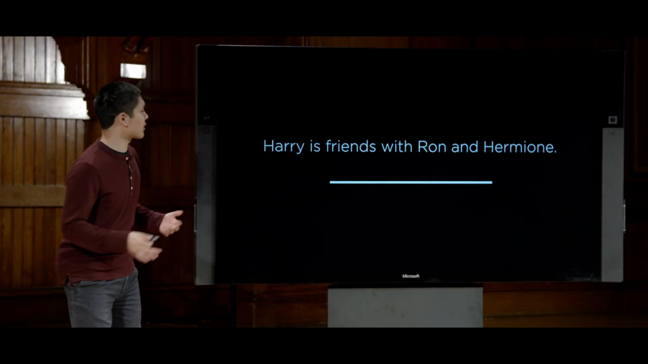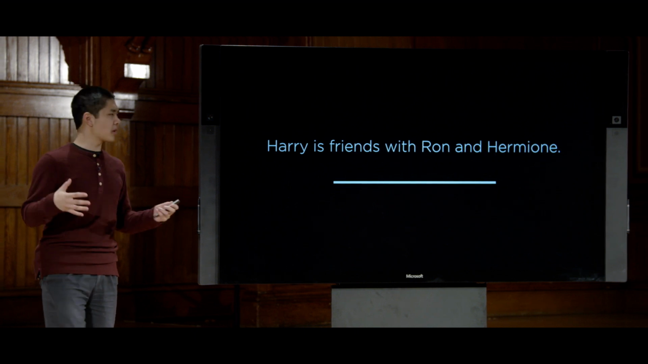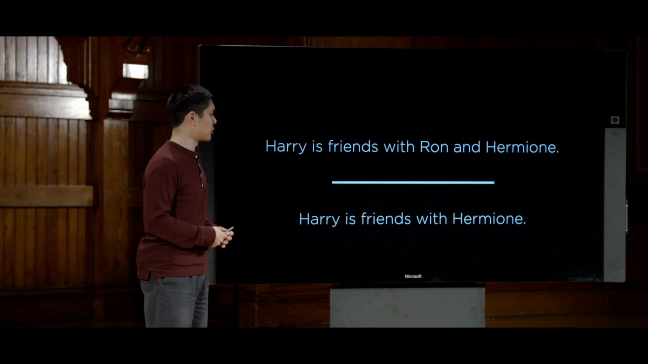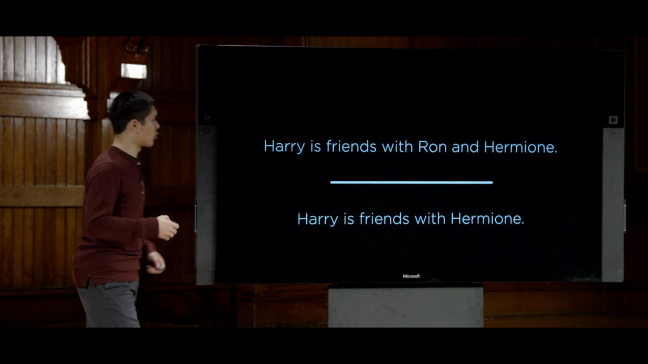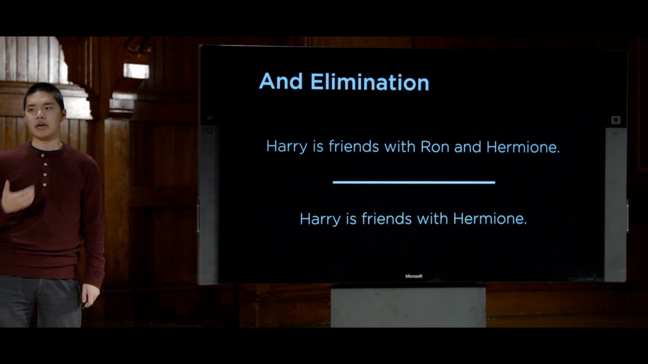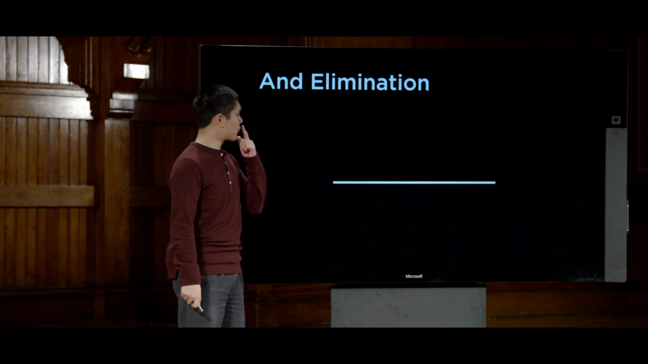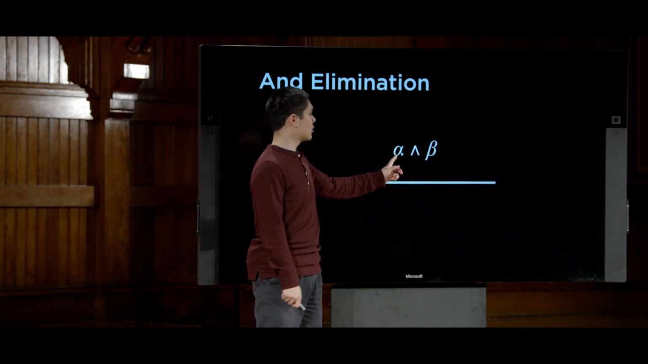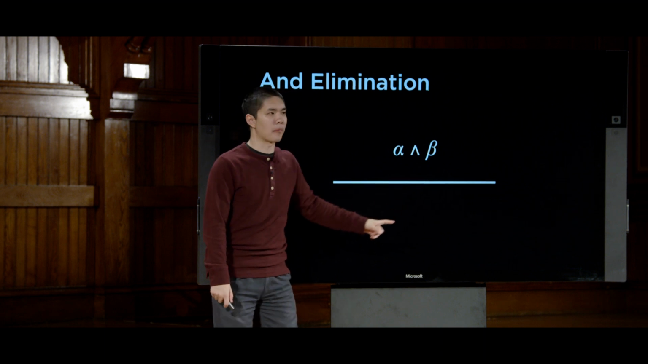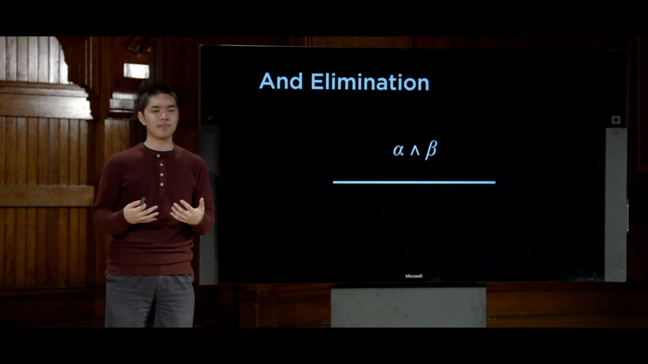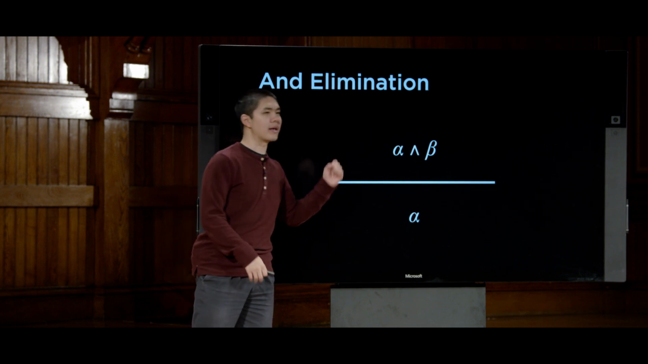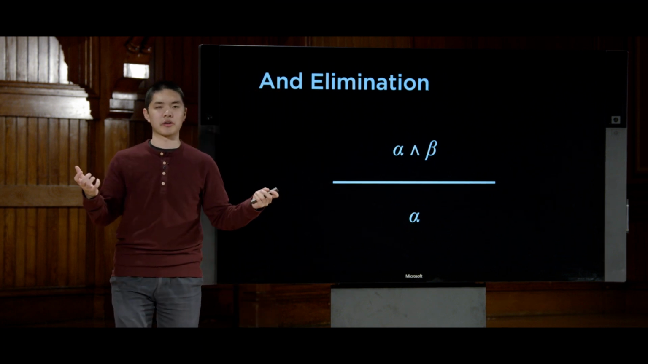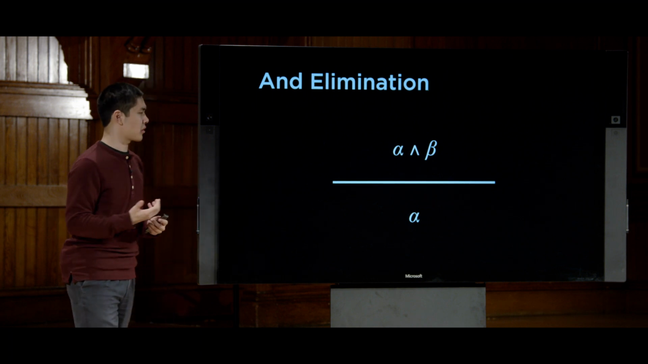Let's take a look at another example. Fairly straightforward, something like Harry is friends with Ron and Hermione. Based on that information, we can reasonably conclude Harry is friends with Hermione. That must also be true. And this inference rule is known as and elimination. And what and elimination says is that if we have a situation where alpha and beta are both true, I have information alpha and beta, well then, just alpha is true. Or likewise, just beta is true. That if I know that both parts are true, then one of those parts must also be true.